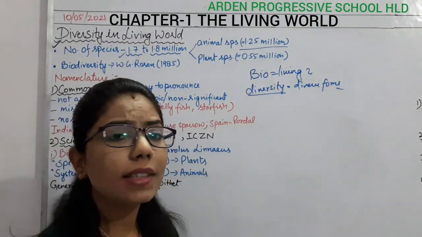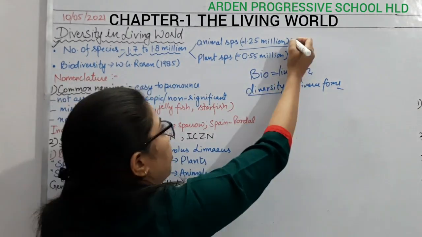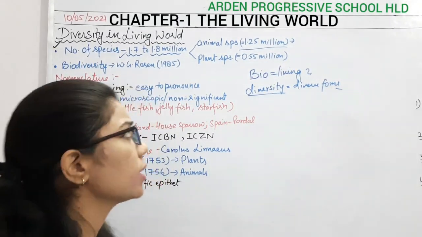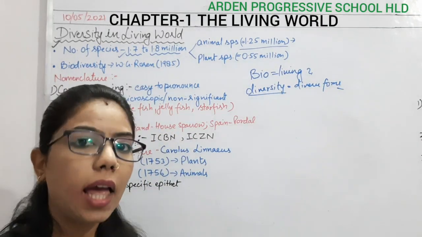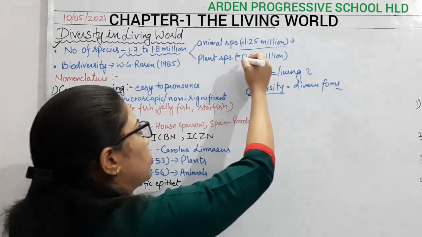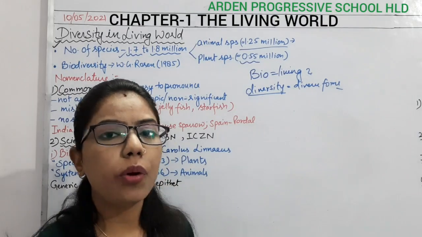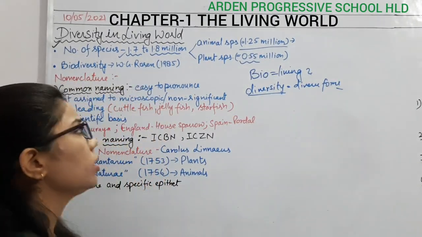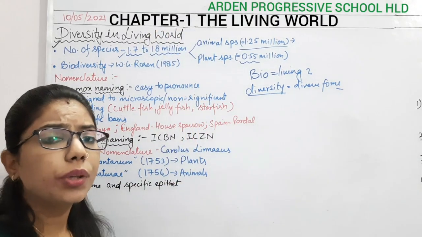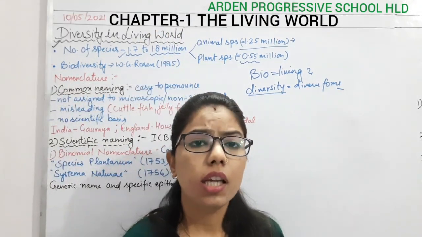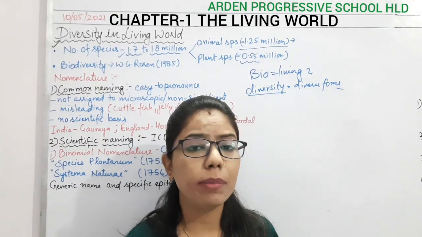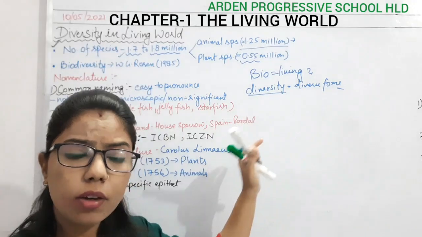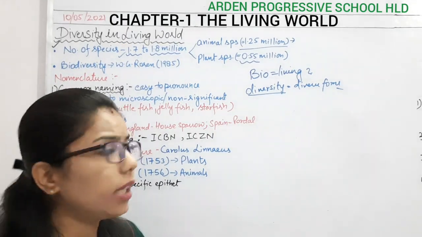What is the data? 1.25 million. You can see that most of the species present on this earth are contributed by animals, as compared to plant species, which is only 0.55 million. So we have to study that many species. You can imagine how much time it will take, so many methods are required here. How can we classify and how can we identify them?